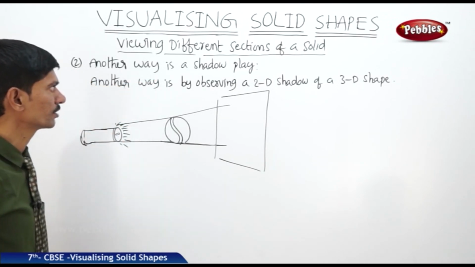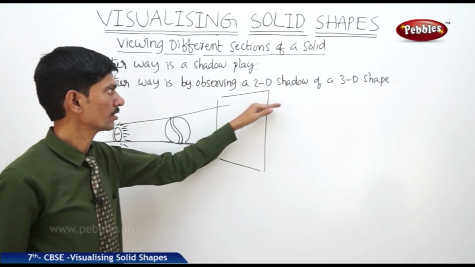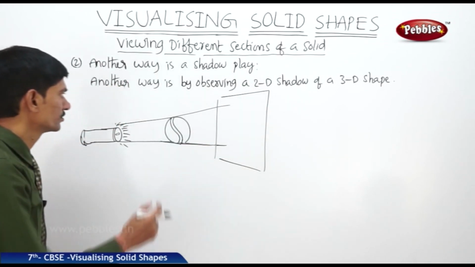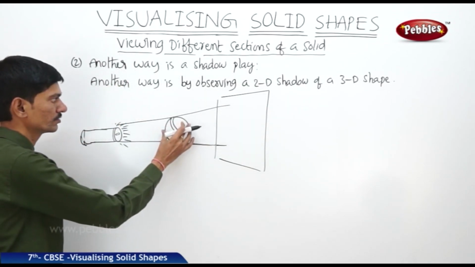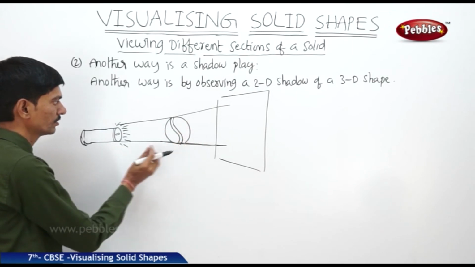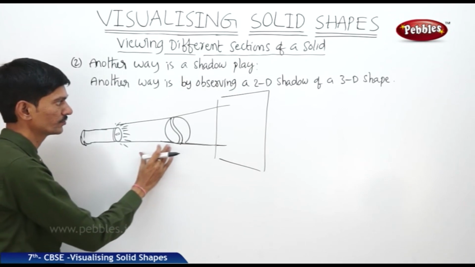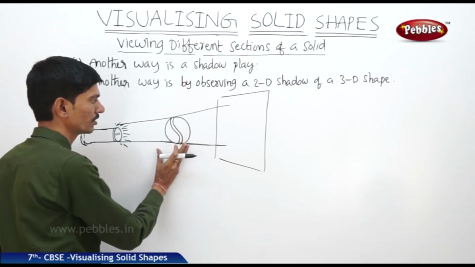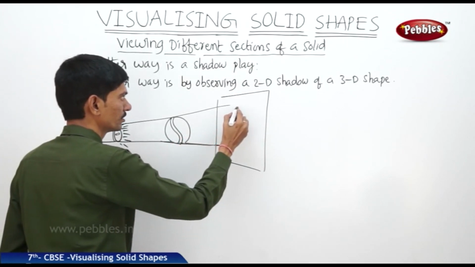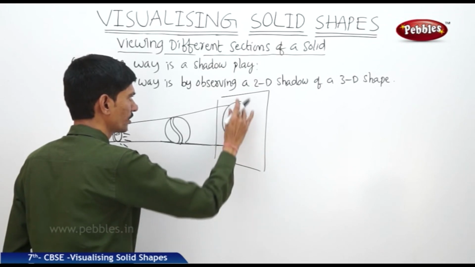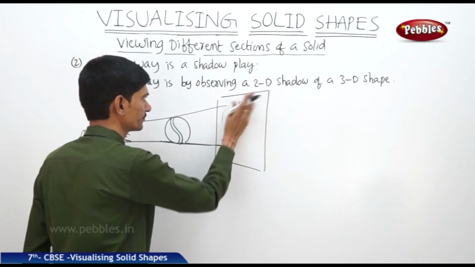Another way is by observing a 2D shadow of a 3D shape. Now there is a spherical ball, so the ball is in the shape of a sphere. If you keep the ball in front of the torchlight and observe its shadow, then we get the shadow of the spherical ball as a circular shape.